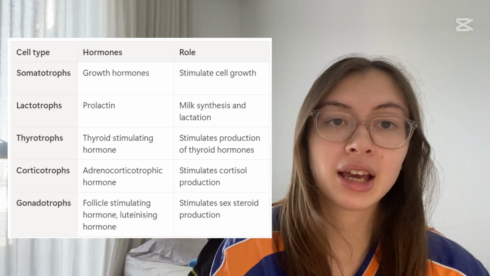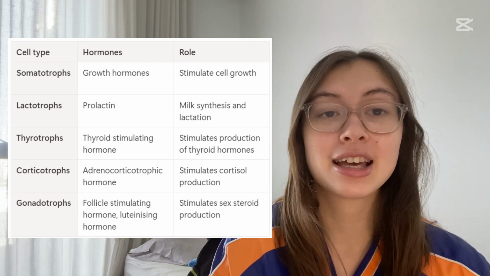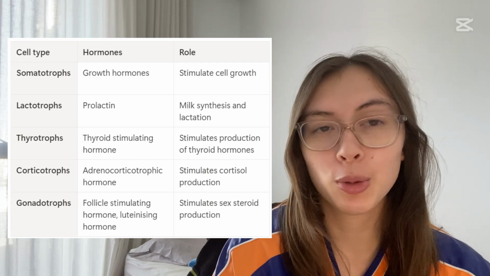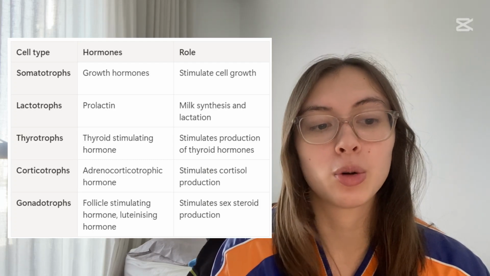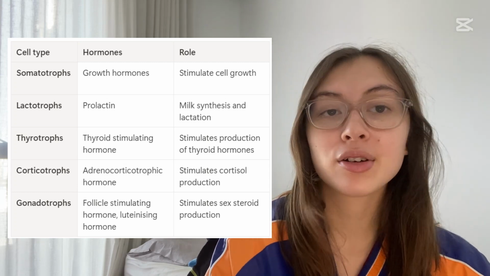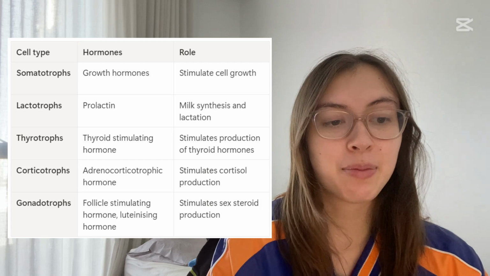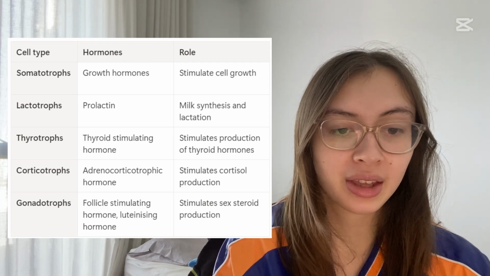These two are different from the other 3 types of endocrine cells that we see in the anterior pituitary, since they're not tropic. The tropic effect is when hormones that are made at the pituitary work on another endocrine gland, which in turn produces hormones as well. We call these chains axes. Thyrotrophs secrete thyroid-stimulating hormone, which is in the hypothalamic pituitary thyroid axis, and we're going to be focusing on that for the rest of the video.